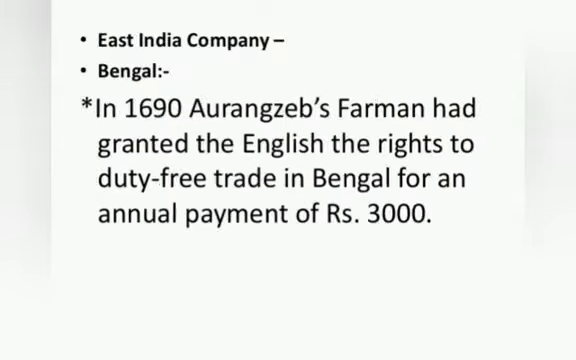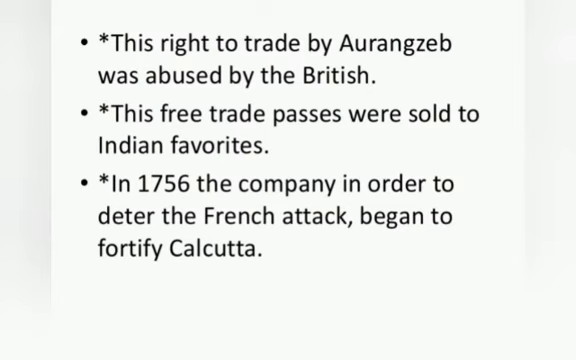Now the East India Company in Bengal. In 1690, Aurangzeb's farman had granted the English the right to duty-free trade in Bengal for an annual payment of rupees 3000. This right to trade given by Aurangzeb was abused by the British. And second, these free trade passes were sold to Indian favorites.